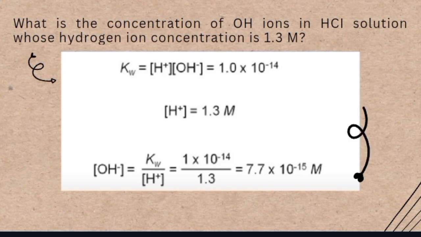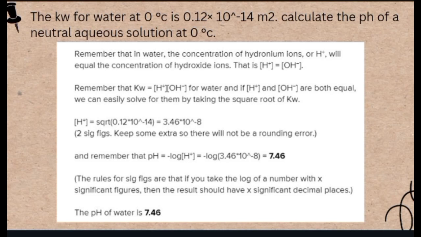So the formula for OH- is equal to Kw over H+. That is 1 times 10 to the power of negative 14 over 1.3. And that is equal to 7.7 times 10 to the power of negative 15 molar. Additionally, this means this substance is acidic since our H+ value is much higher than our OH- value at 1.3 molar.